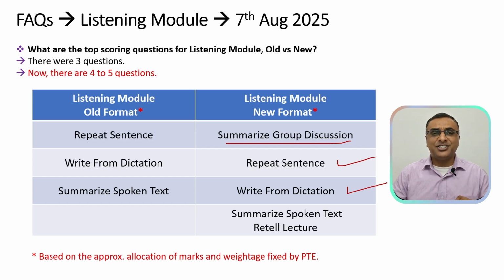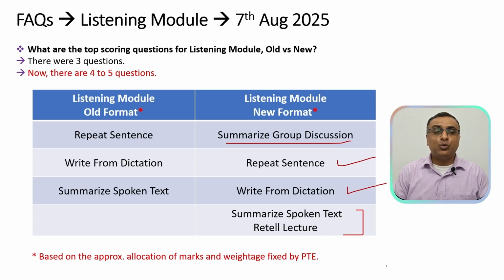There is a drastic change here. Earlier, repeat sentence and write from dictation were the topmost questions of your listening module. That has been dethroned by summarize group discussion, followed by summarize spoken text and retell lecture. They are very closely related in marks, hence I've put it in the last place. That is why I'm saying 4 to 5 questions.